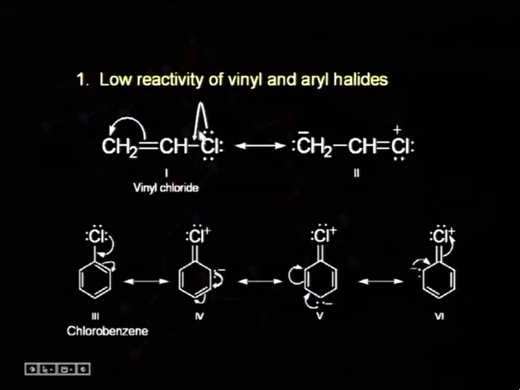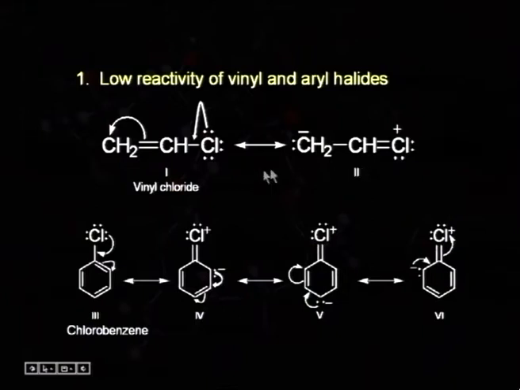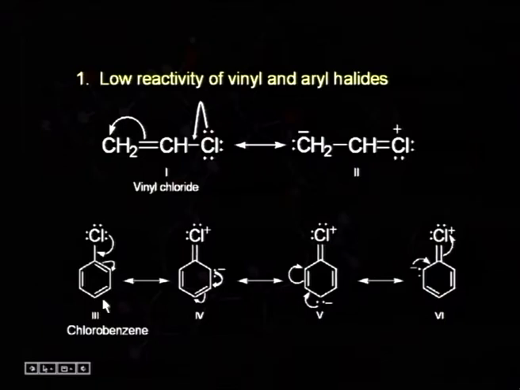These lone pairs are in conjugation with this pi bond. So, they can be easily delocalized over this system and we will be getting a new resonating structure here. Since this mesomeric effect is giving this molecule extra stability, it will not be reactive. Here we can see chlorobenzene also.